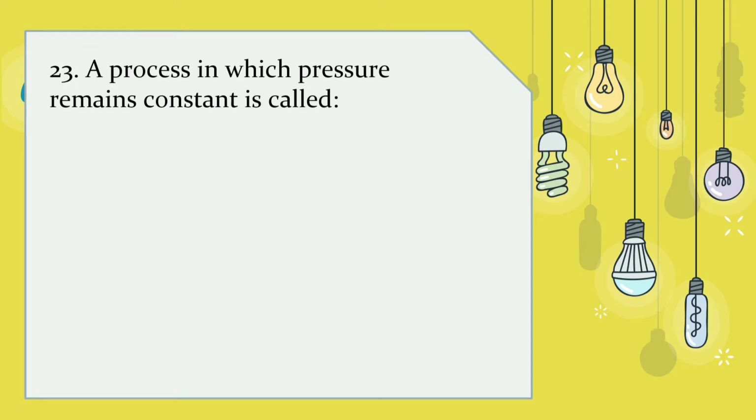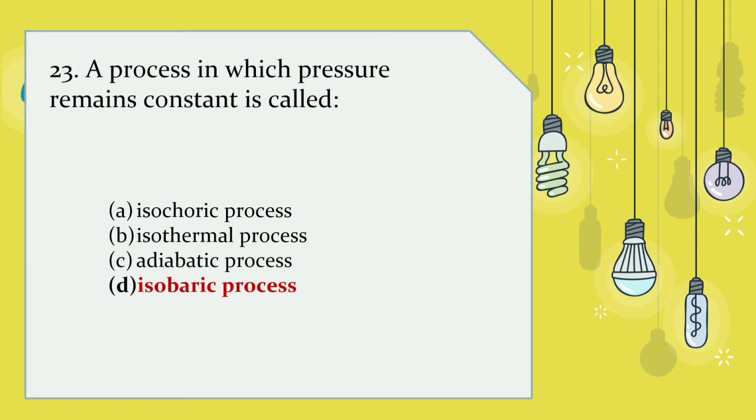23. A process in which pressure remains constant is called A. Isochoric process, B. Isothermal process, C. Adiabatic process and D. Isobaric process. The correct answer is isobaric process.